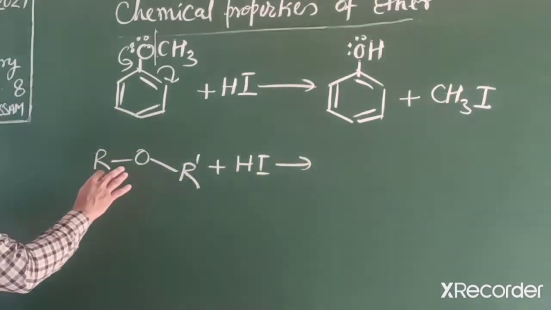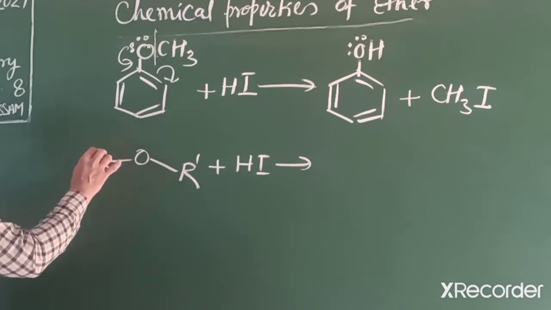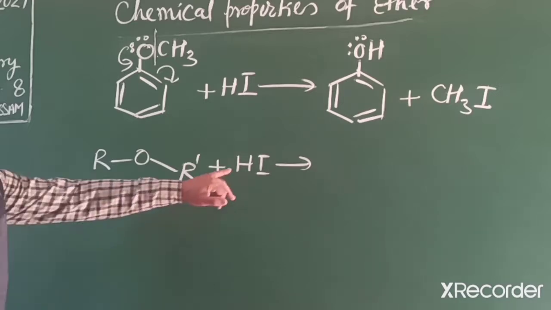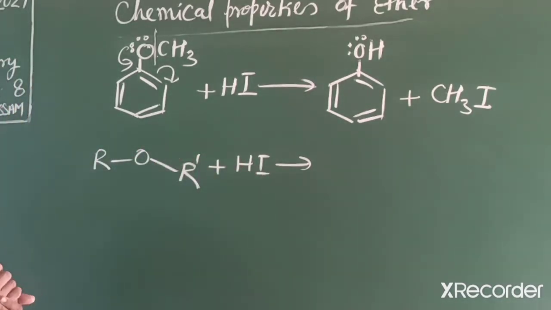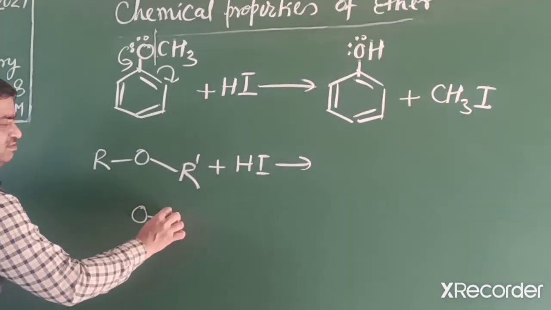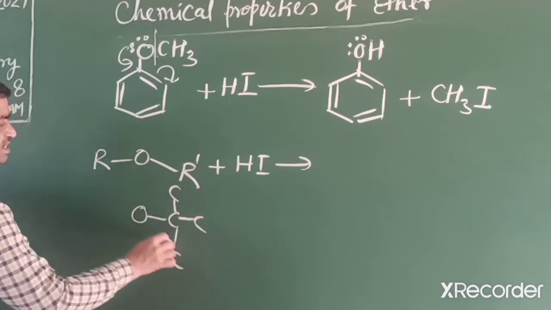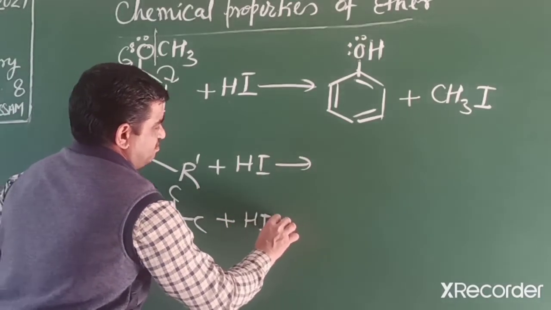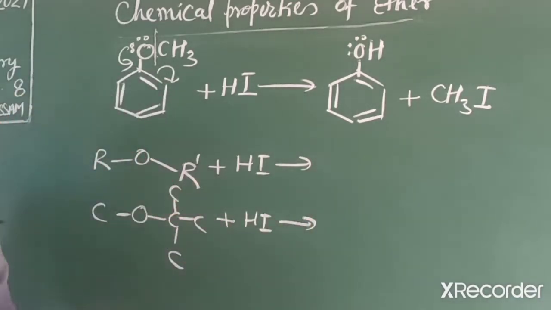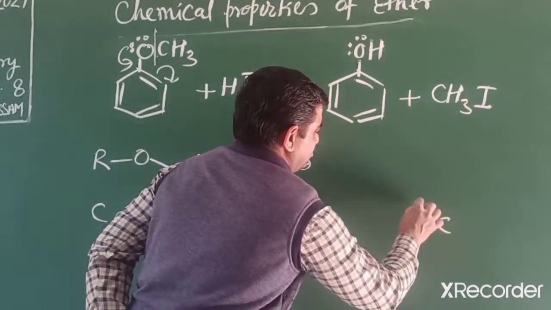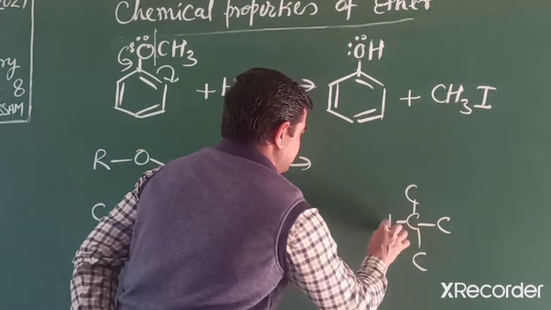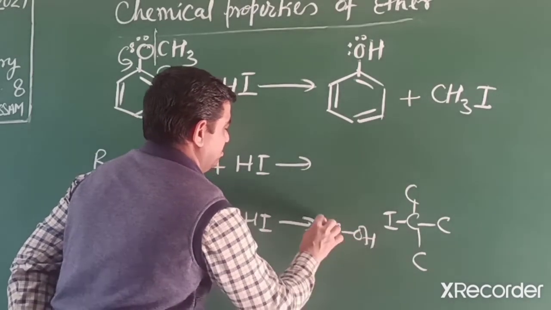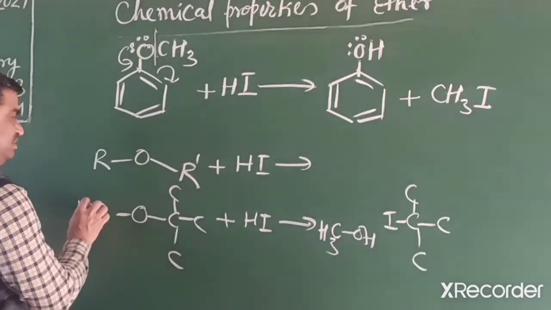If one is the smaller group, then iodide attaches to that smaller side. If one R is CH3 and the other is C2H5, then iodide attaches to the smaller side. If one side is a tertiary group and the other side only a primary group, then HI attaches to the tertiary side, and we get an alcohol. This is a generalization.